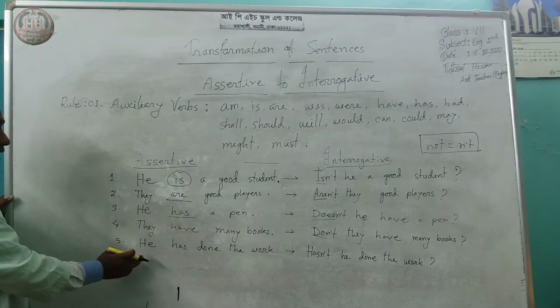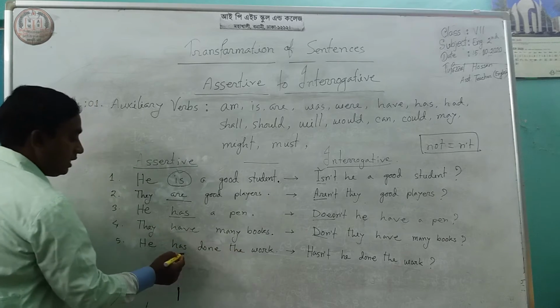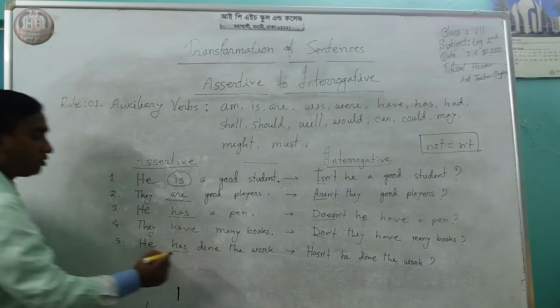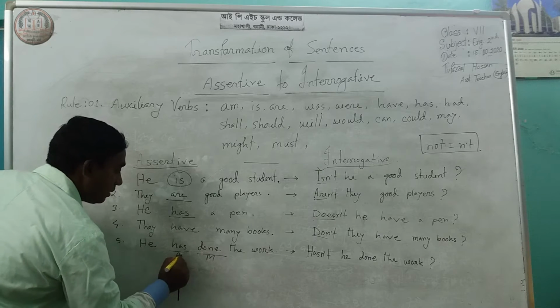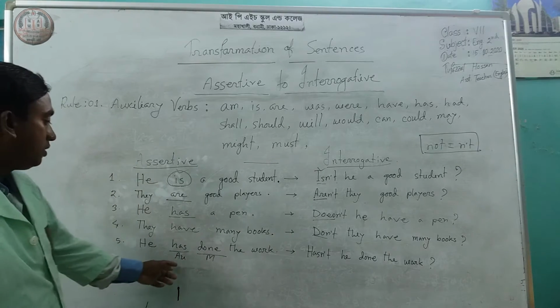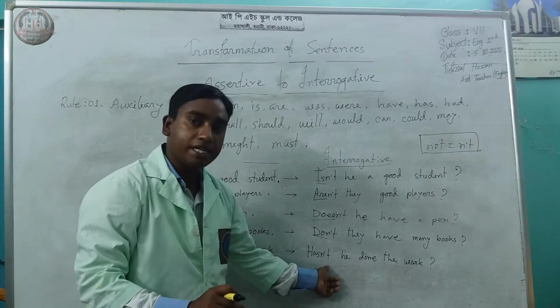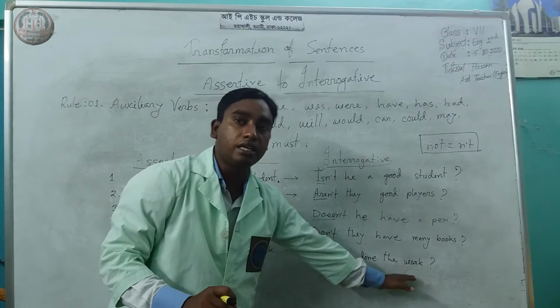Now look at this: he has done the work. Here has is an auxiliary verb, because done is the main verb. Then has is the auxiliary verb, so you have to change this has with negative, hasn't. Hasn't he done the work?